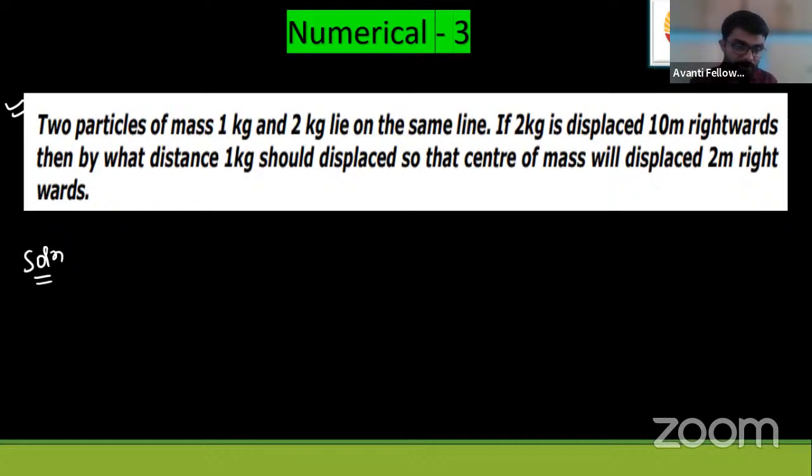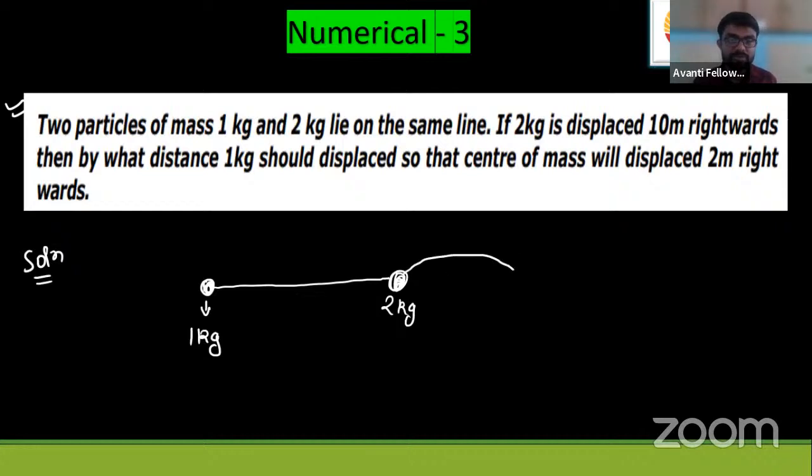So this is 1 kg mass and 2 kg mass, lie on the same line. Okay. If 2 kg is displaced 10 meter rightwards, then by what distance should 1 kg be displaced so that the center of mass will be displaced 2 meter rightwards?